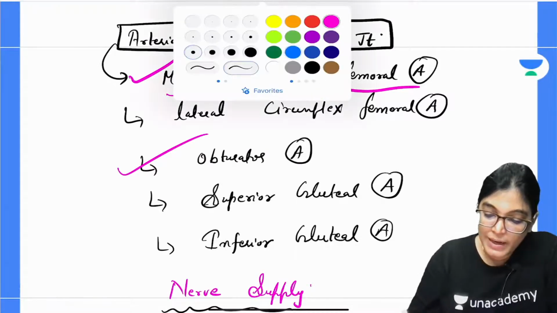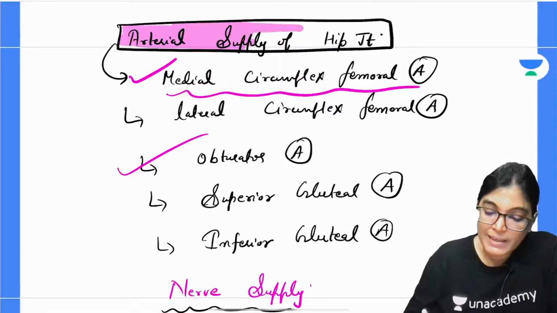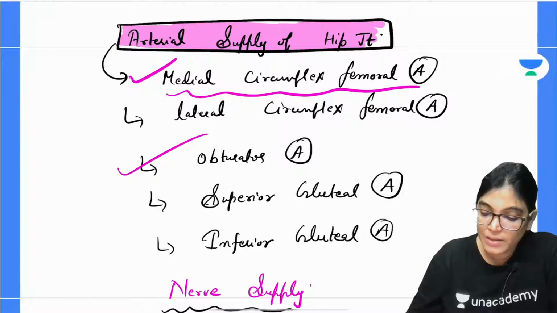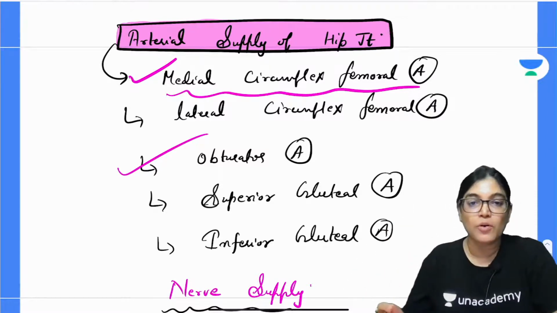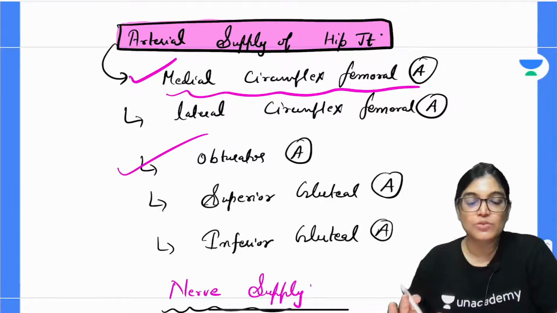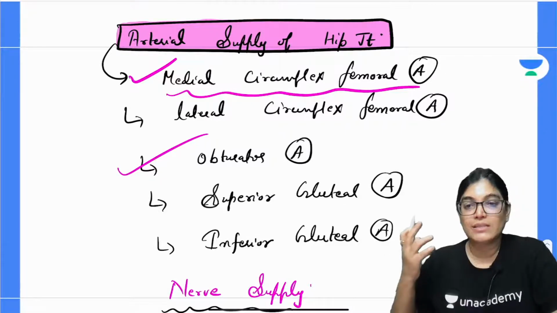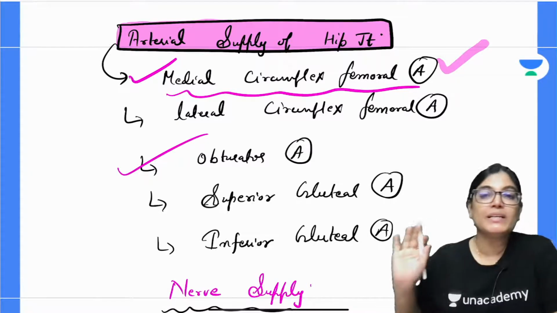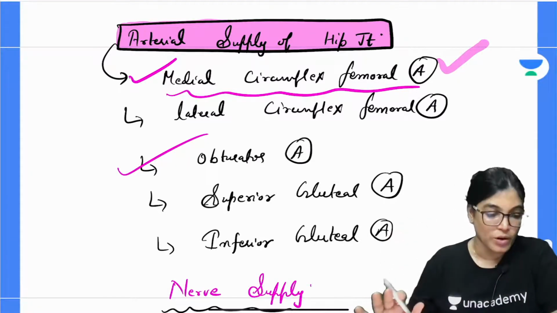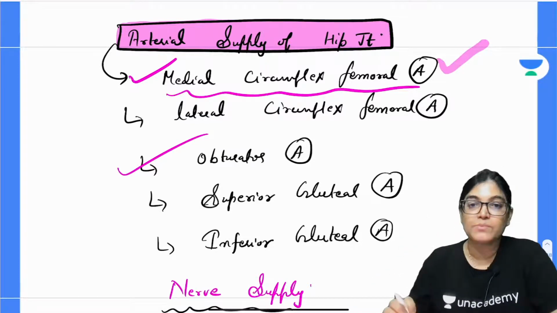Nowadays it has been seen that direct questions don't come here. They are increasing the standard of questions. They want you to solve clinical MCQs and all. So a mnemonic does not exactly highlight this, but it is easy, you can correlate. If we talk about the hip joint, one of the most important things I tell you to know is that the medial circumflex femoral artery is the most important blood supply.